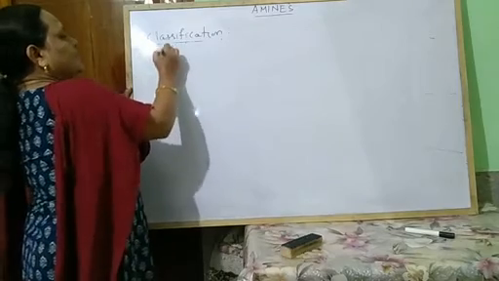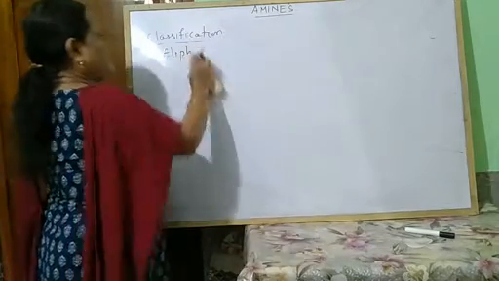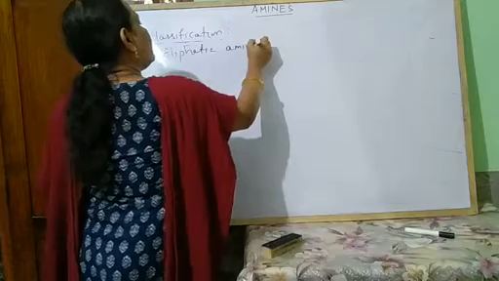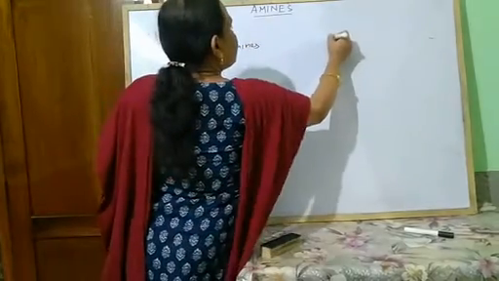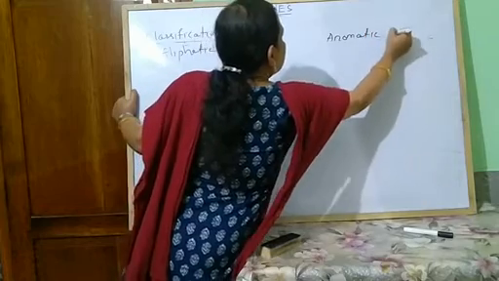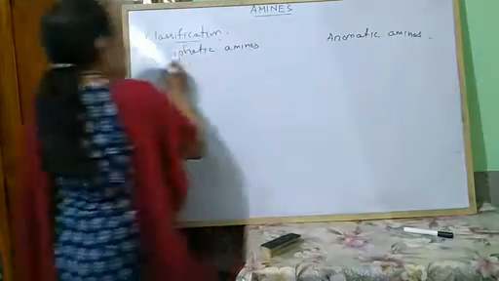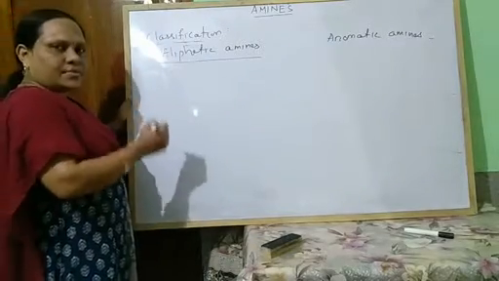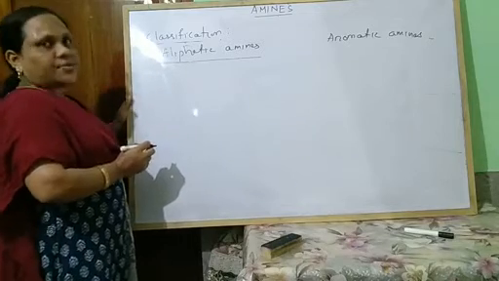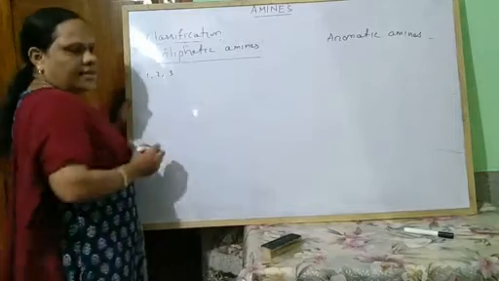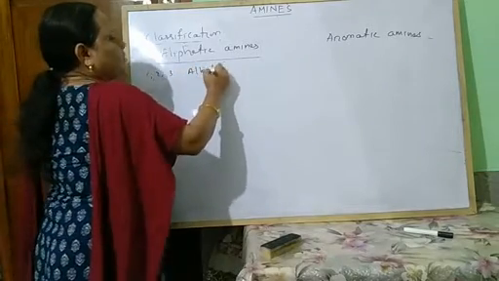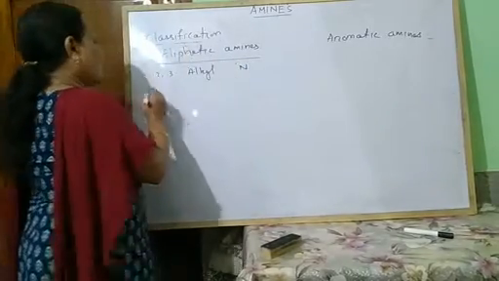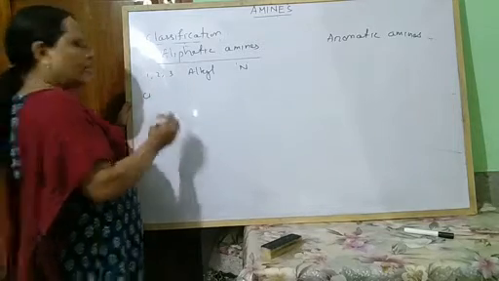So aliphatic amines means when 1, 2 or 3 alkyl groups are directly attached to the nitrogen atom, then they are known as your aliphatic amines. That may be primary, secondary or tertiary.